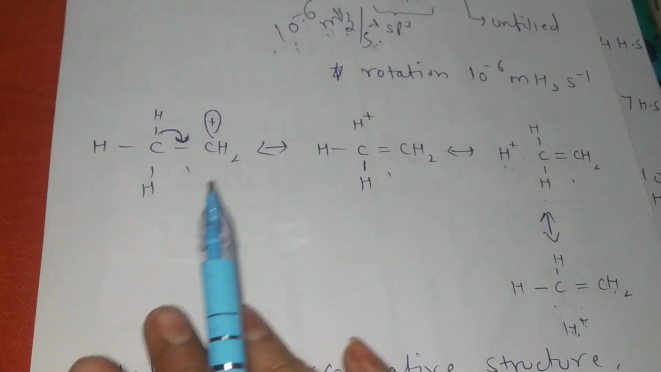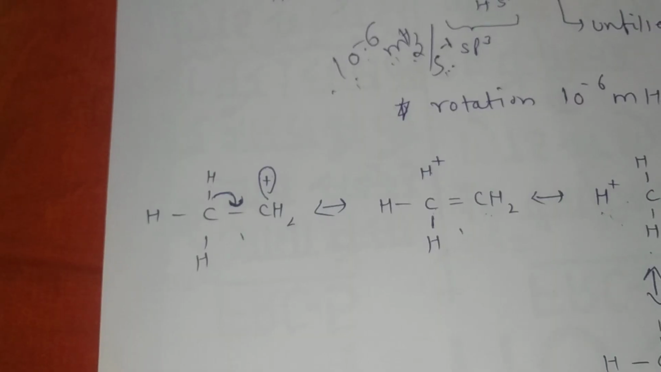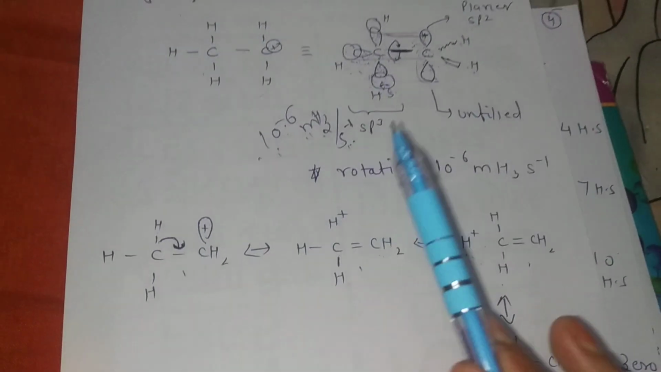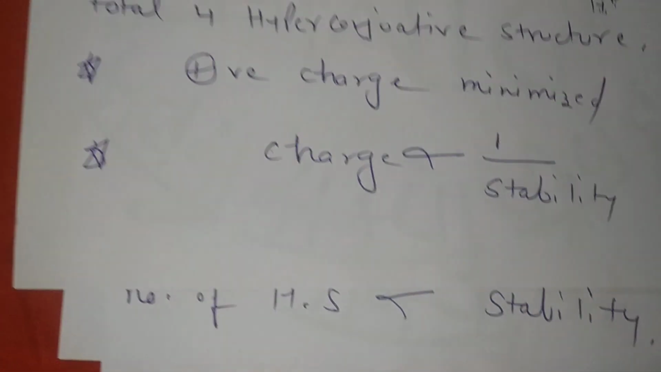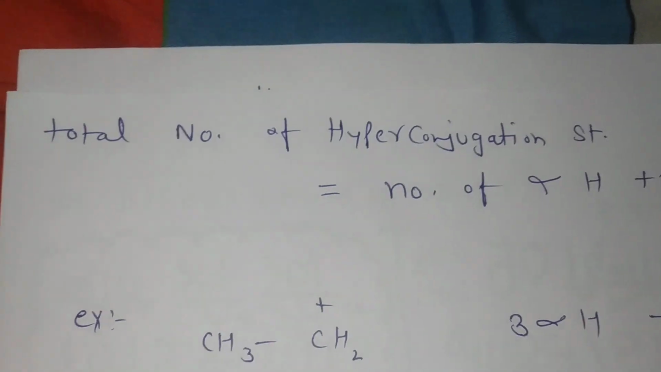Okay, students, and like this, 4 hyperconjugative structures are formed. So students, we can say stability is inversely proportional to the charge.